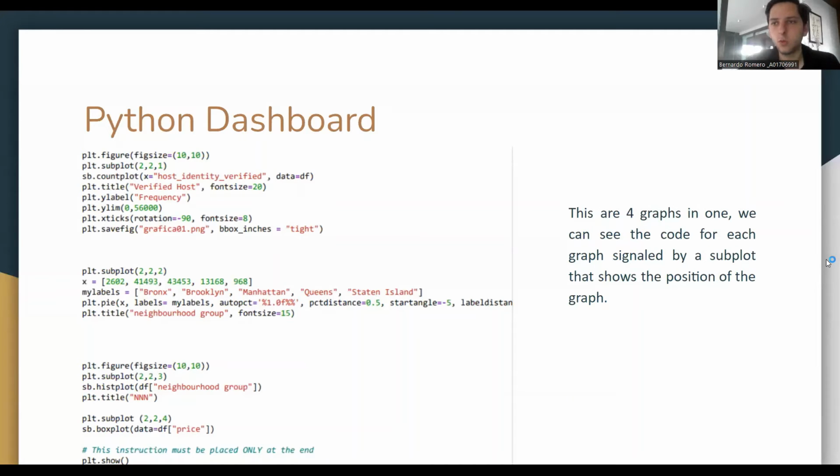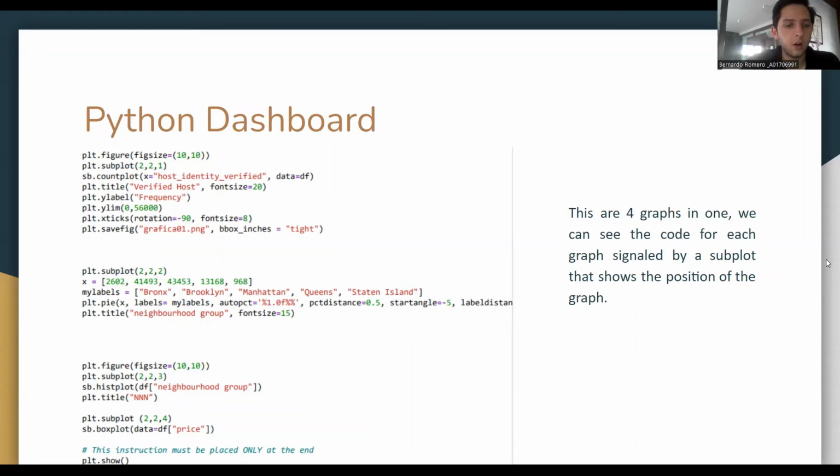Well, hello. This would be our Python code. We can see this code is to have 4 graphs in one, and we can see the code for each one. You can identify it because it's below the PLT subplot. For the first one, we have host identity verified bar graphs, and for the second one, we will have a pie chart for the neighborhood group and the quantity of Airbnbs on each